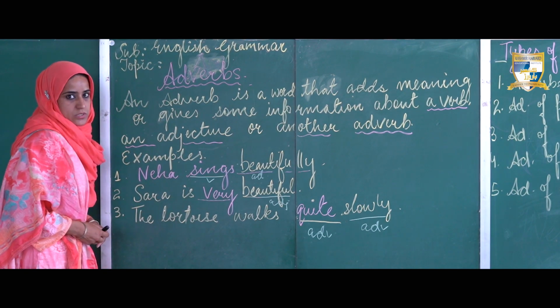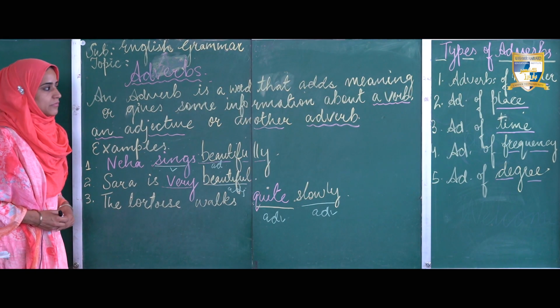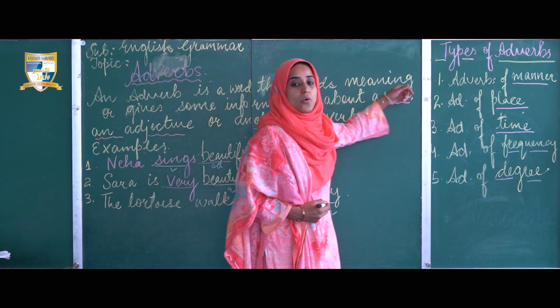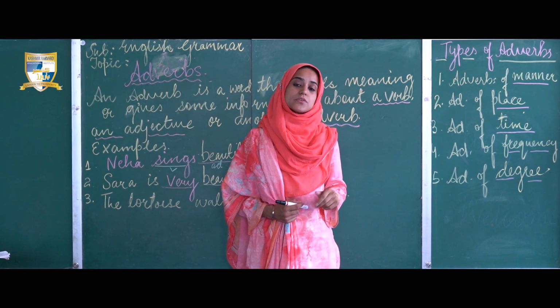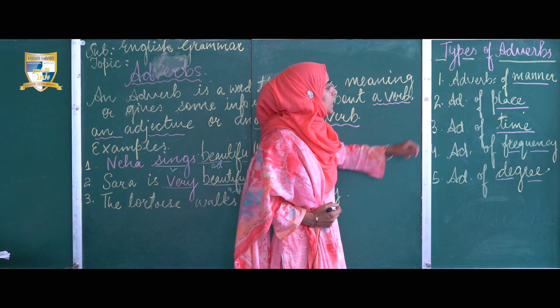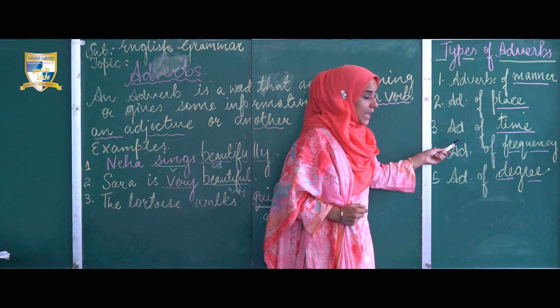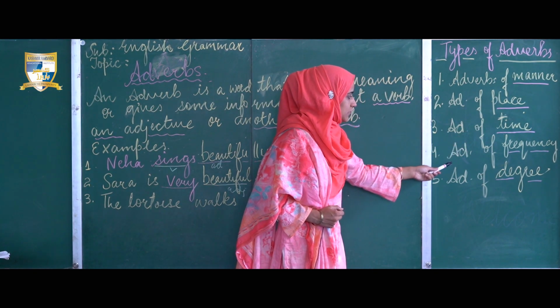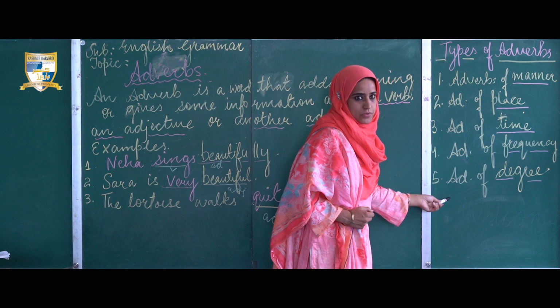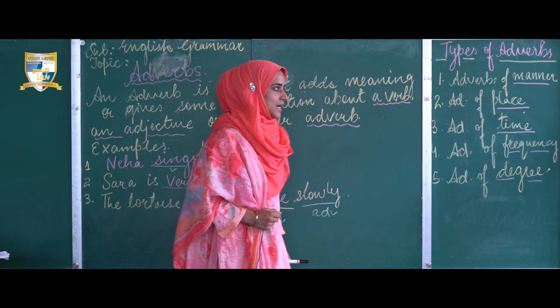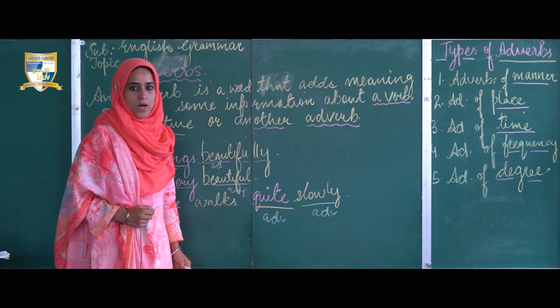Now let's move on to types of adverbs. We have 5 main types of adverbs, and they are adverbs of manner, adverbs of place, adverbs of time, adverbs of frequency and adverbs of degree. Let's understand these adverbs one by one.